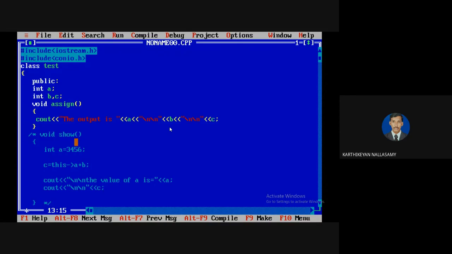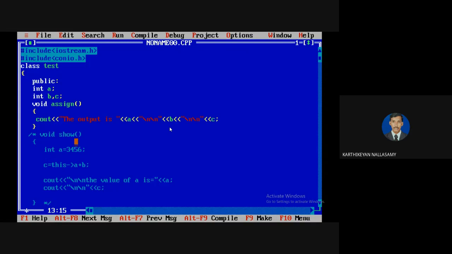Clear? And the next thing is, if you are defining the same name for the local variable and the instance variable, the function always gives preference to the local variable. So if you want to differentiate the local variable and the instance variable, the local variable is represented as usual, but the instance variable is represented by using the this pointer. So this arrow mark and the name of your variable always means it is the current instance variable.